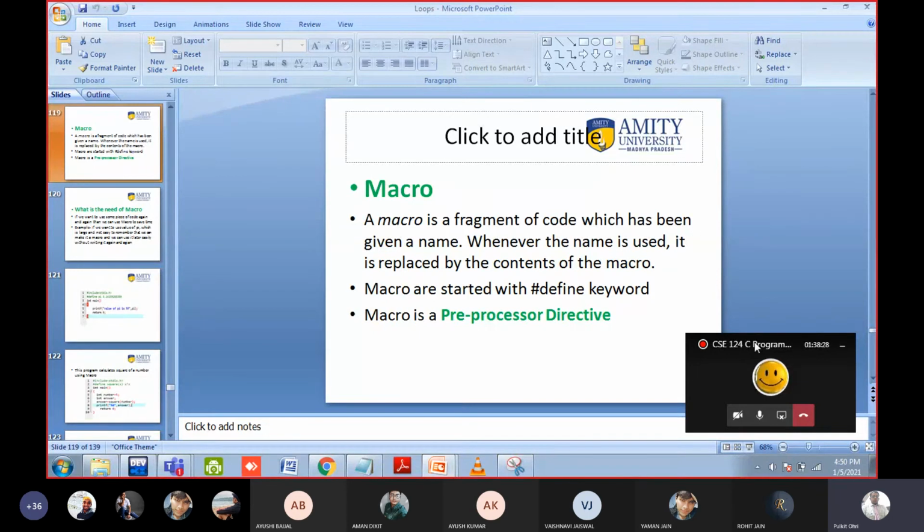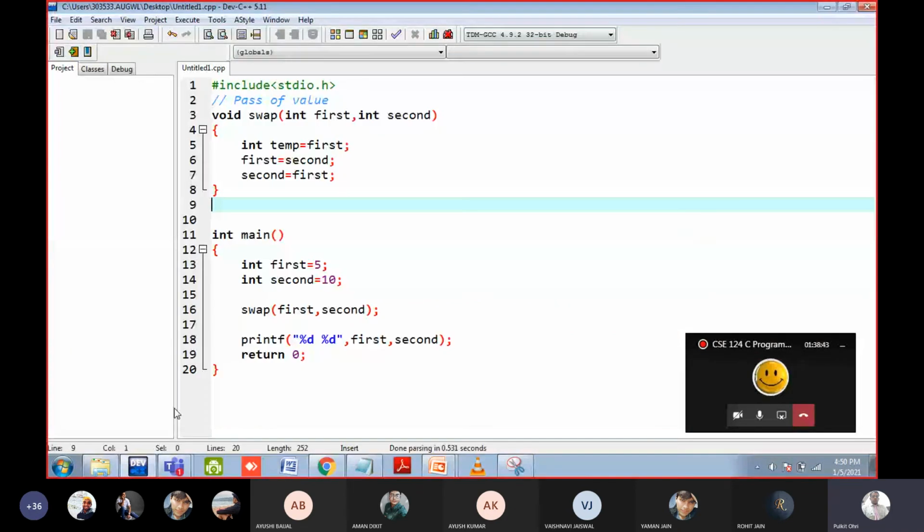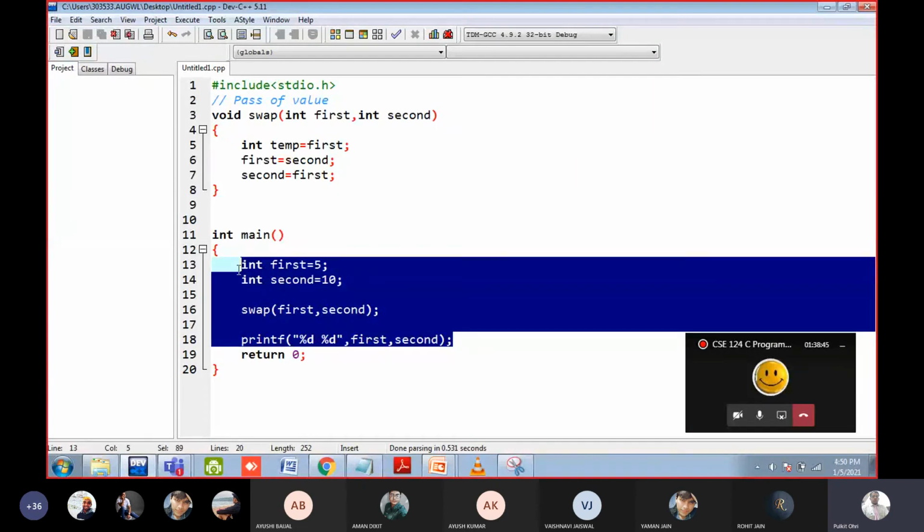Why to use the macro? If you want to save time. Look, function and macro both are the same. The only difference is function speed is slow, macro speed is fast. Okay, why, I will tell you. But to write a macro, we have to use a different notation. For example, let us suppose I will delete this.